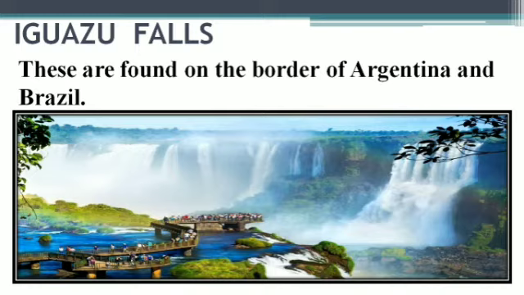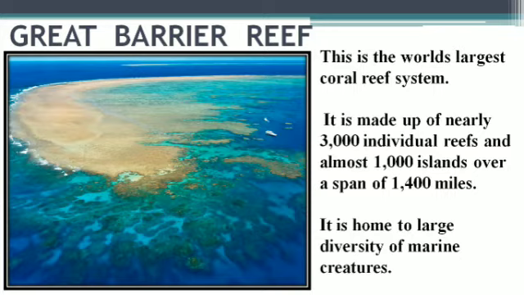Next is Iguazu Falls. These are found on the border of Argentina and Brazil. Like different waterfalls, we have them in every part of the world. In India, from north to south, we have such beautiful scenes and sights of natural falls. In the same way, in your city Jabalpur, we have the Bhedaghat Falls. In the same way, here we have the Iguazu River, and this is why it is known as Iguazu Falls, found on the border of Argentina and Brazil.